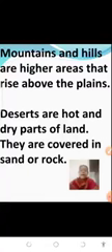Mountains and hills are higher areas that rise above the plains. Deserts are hot and dry parts of land. They are covered in sand or rock. See, can you see the picture of mountains and hills, children? Yes? Okay. Now this is desert, dry area.